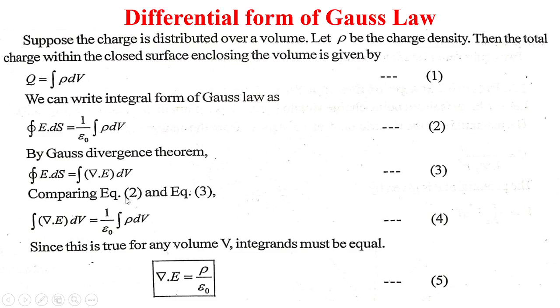So comparing equations 2 and 3, we get integral ∇·E dV equals 1/ε0 integral of ρ dV. Since this is true for any volume V, integrands must be equal. ∇·E equals ρ/ε0.